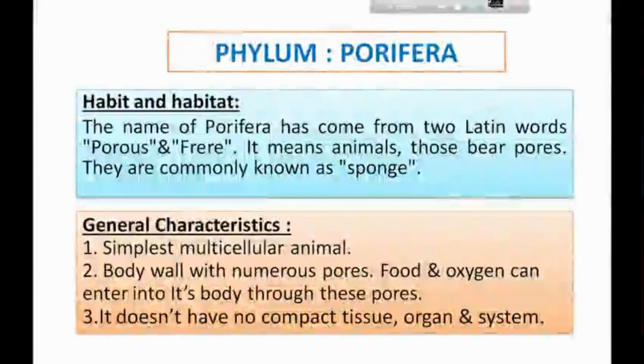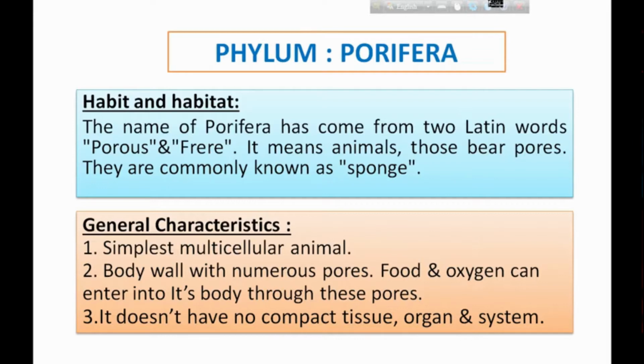At first, Porifera. The name Porifera has come from 2 Latin words, porus and feri. It means animals which bear pores. They are commonly known as sponges. What are the general characteristics of this category? They are the simplest multicellular animals, with a body wall with numerous pores. Food and oxygen can enter into the body through these pores. That means they have numerous pores, through which oxygen and different food elements can enter into the body.